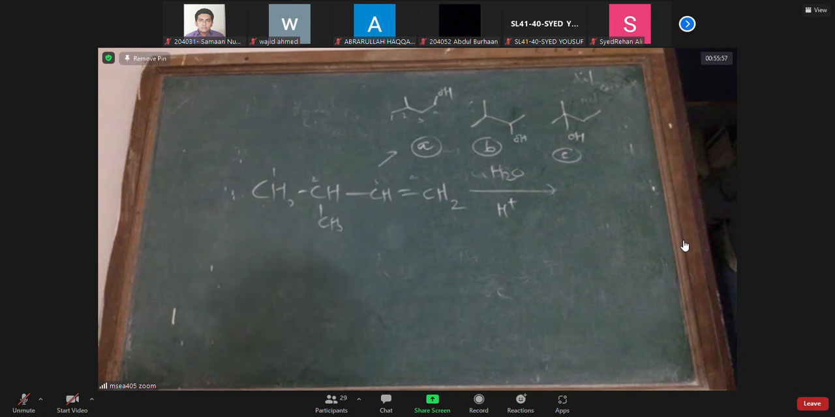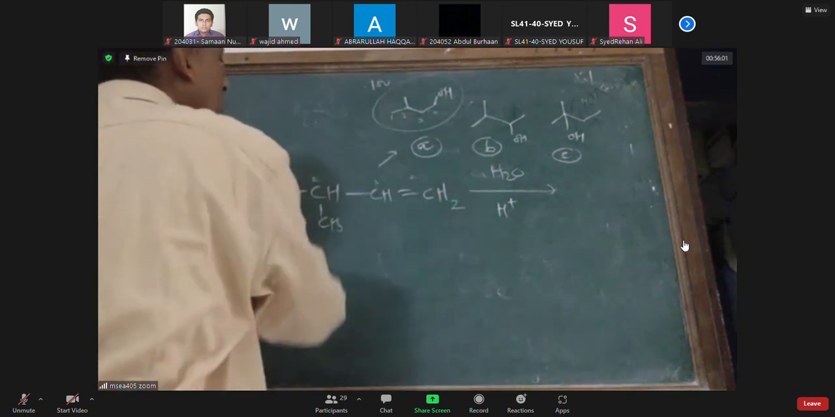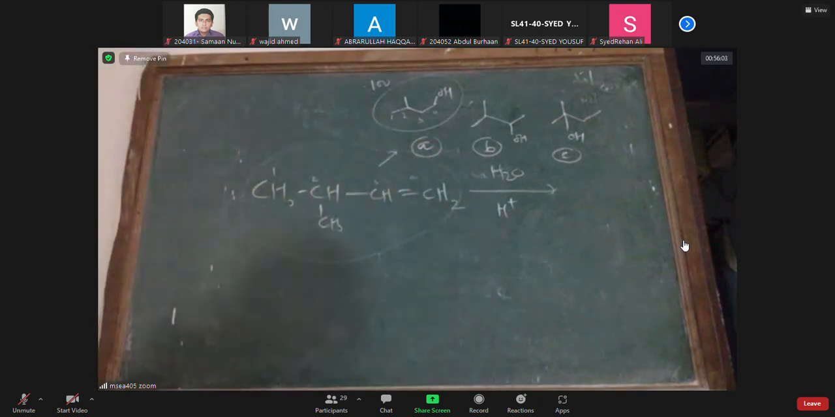Now, suppose you want only A, 100%. I want to convert this compound into 100% A. I want 100% anti-Markovnikov. I don't want anybody else. What is the method? Or you will say, I want 100% Markovnikov product, only B. I don't want A and C. Or I don't want A and B, I want only C. So you want to have a specific product.